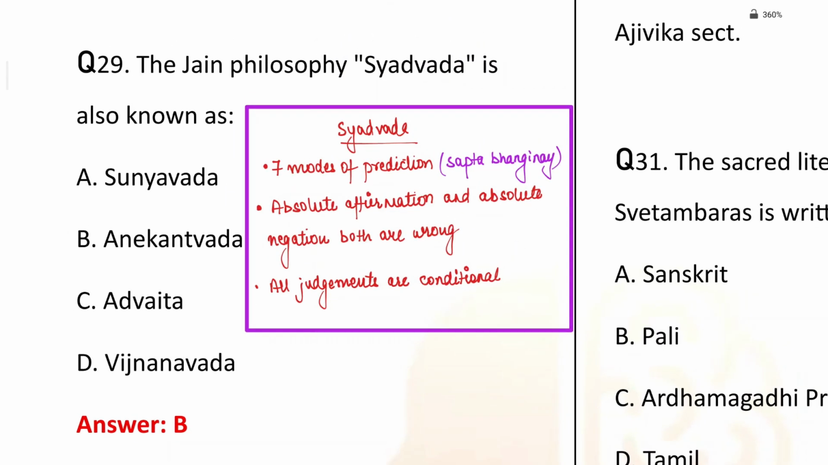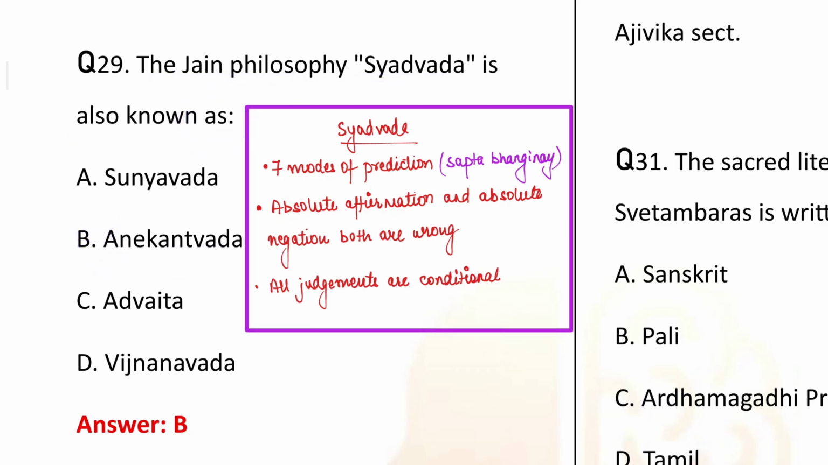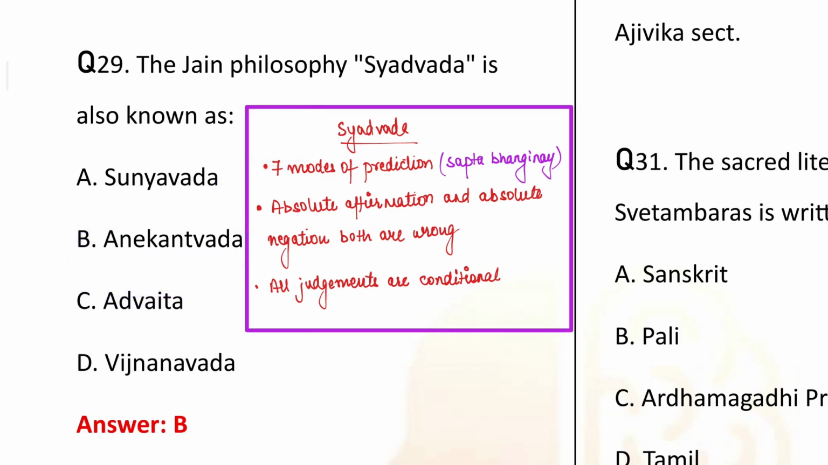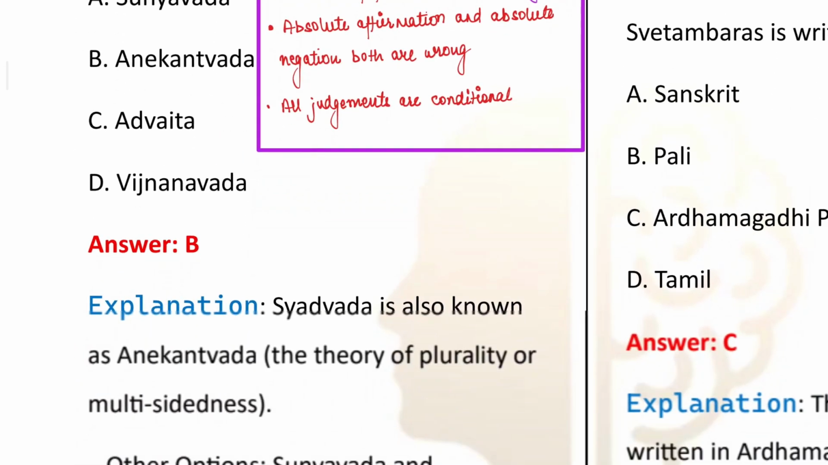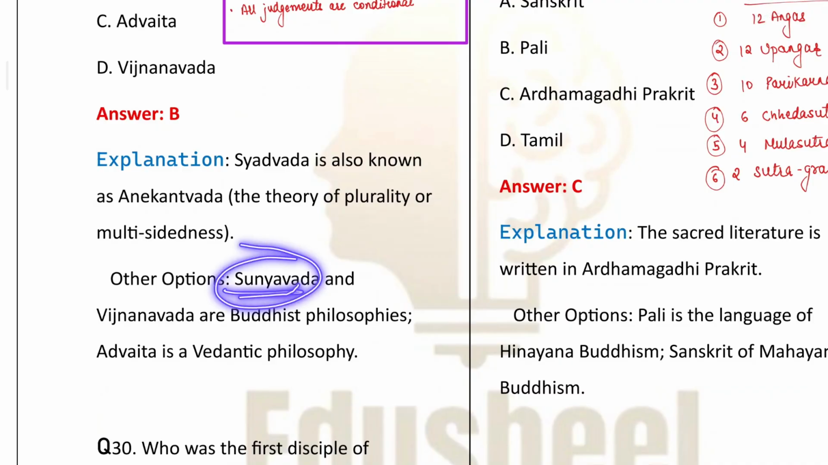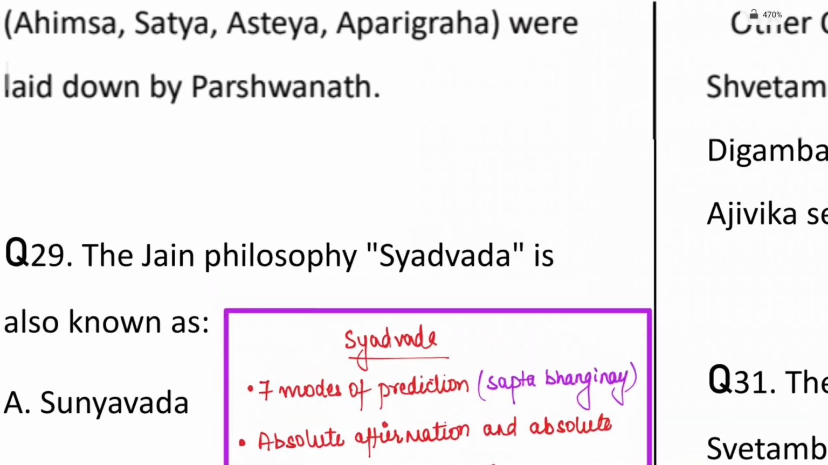Now, यहाँ पे पूछा है, the Jain philosophy Syadvad is also known as, so it is also known as Anekantavada. Okay, it is also known as Anekantavada, that is the theory of plurality. It means neither the affirmation is correct nor the negation is absolutely correct. All of the things are conditional. So this is the thing. शून्यवाद के बारे में बात करें, शून्यवाद and विजयानवाद, these are the Buddhist philosophy, whereas Advaitvad is the Vedantic philosophy. Okay, now यहाँ पे मैं important आपको एक चीज बताना चाहता हूँ.